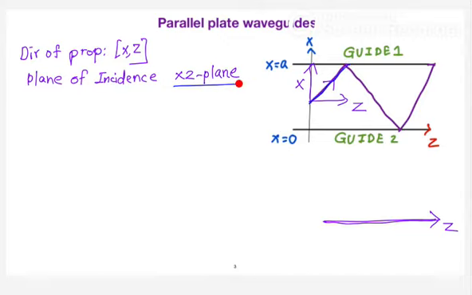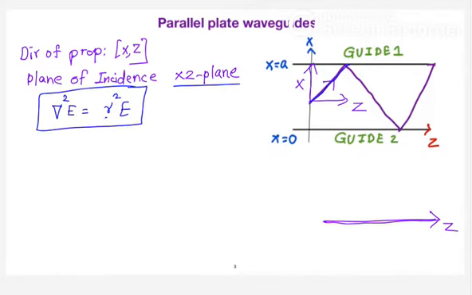Subject to that, next we are going to discuss some mathematical theory. First we start with the wave equation. The wave equation says del square E equals gamma square E. And what does gamma represent? Gamma is the propagation constant in this medium. So suppose we have a wave present between the two conducting plates, what does gamma represent? It is the propagation constant in the resultant XZ plane.